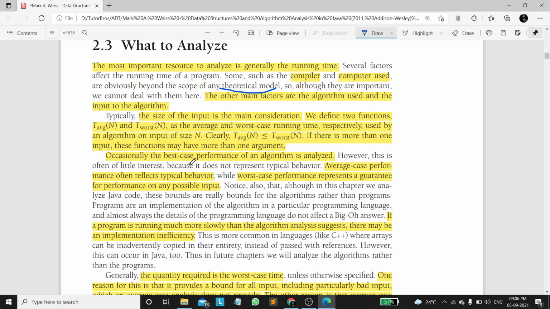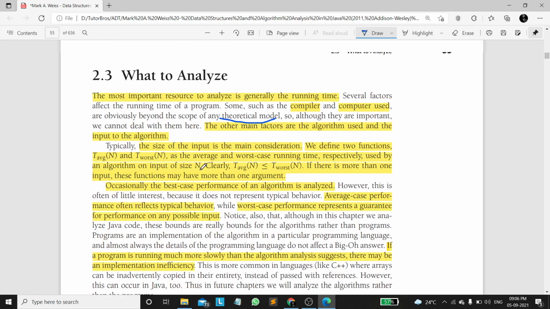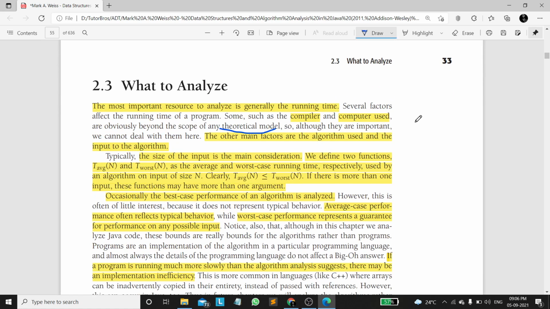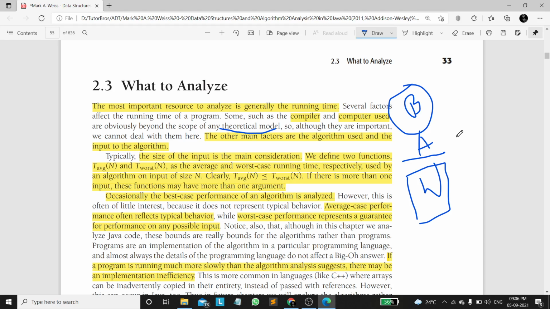Every time we analyze an algorithm, we consider three different cases. One is best case, another is average case, and the third is worst case. The best case happens very rarely. We calculate average time complexity somewhat frequently, but the most important is worst case time complexity. You might ask how can you say worst case time complexity is more important? Because we estimate worst case time complexity for any kind of input.